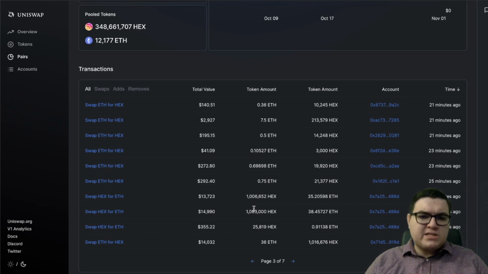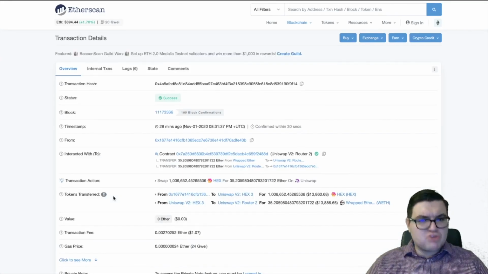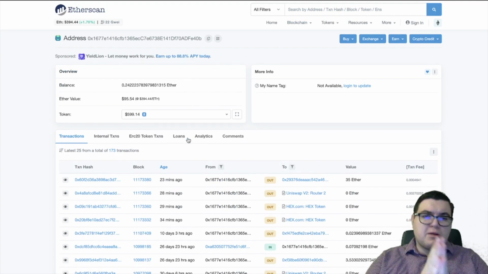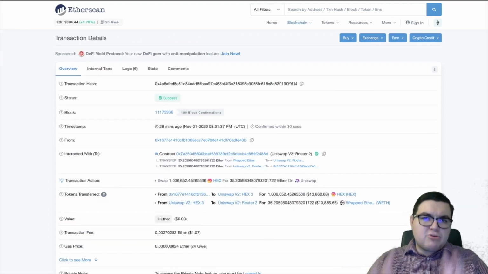Let's go back and double check, because these two look very, very similar. Two amounts around $14,000, both at the same time, probably within the same minute. So let's click on this, let's double check to make sure it's not from the same address, and we see it is from a different address, where this one's Ethereum value is only $95. So that's okay. There was a lot of Ethereum that was moving through here, but we've already found an interesting